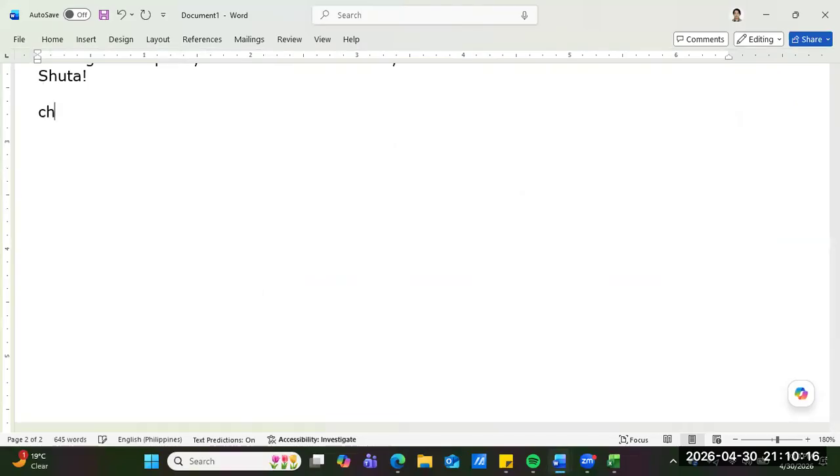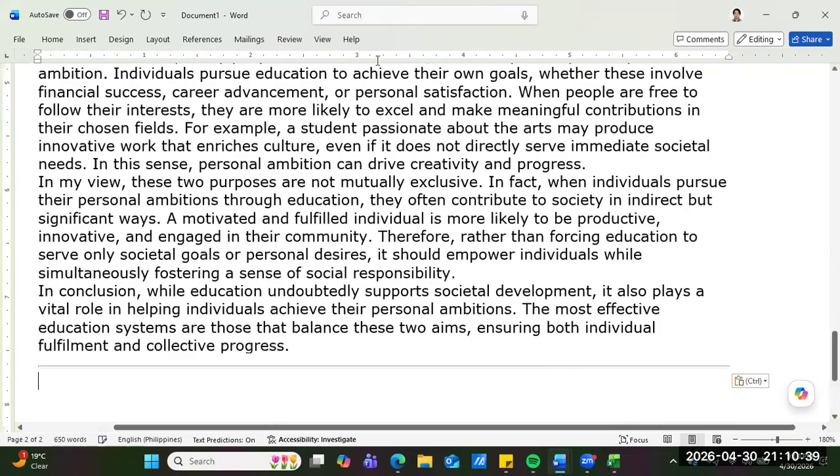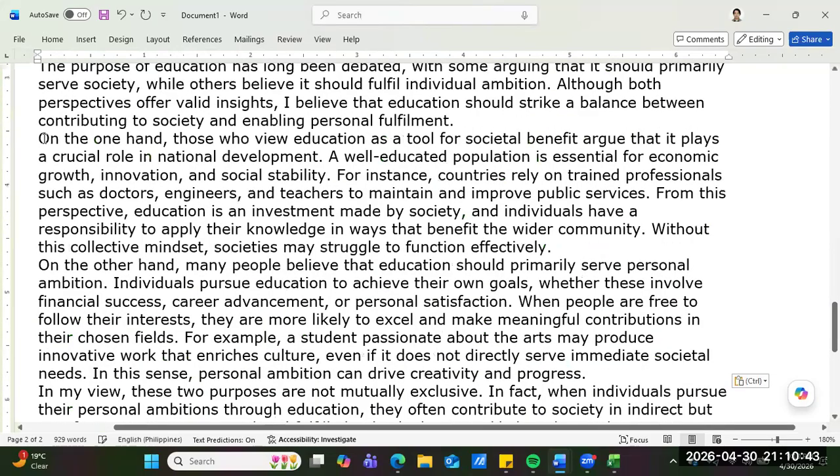ChatGPT's band 9 version. There. Then paste. What? There's no paragraphing, man. We need to paragraph it ourselves, guys. There. On the one hand, come on. What happened?